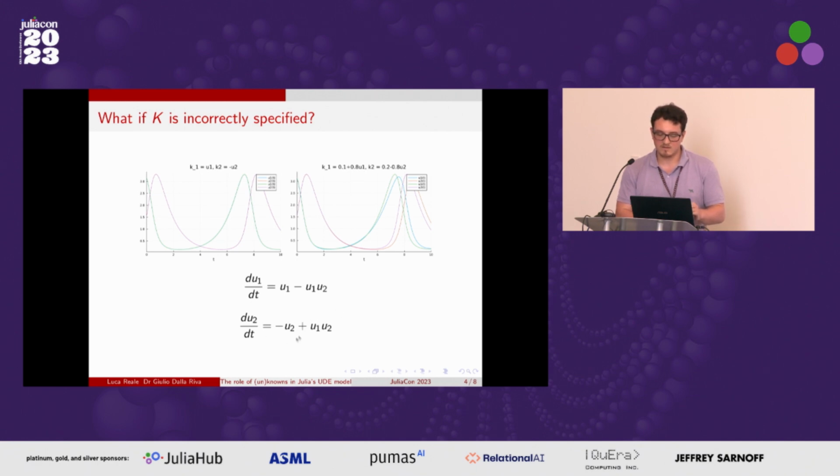And again, if we use an incorrect specification for this equation right here, instead of using minus U2, we use 0.2 minus 0.8 U2, we get an equation that is slightly off. It's not quite a perfect fit.